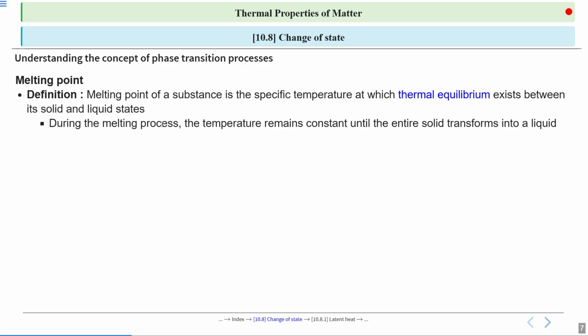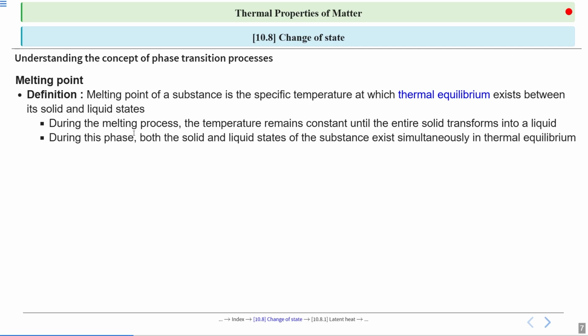During the melting process, the temperature remains constant until the entire solid transforms into a liquid. And during this phase, both solid and liquid states of a substance exist simultaneously in thermal equilibrium. All right.